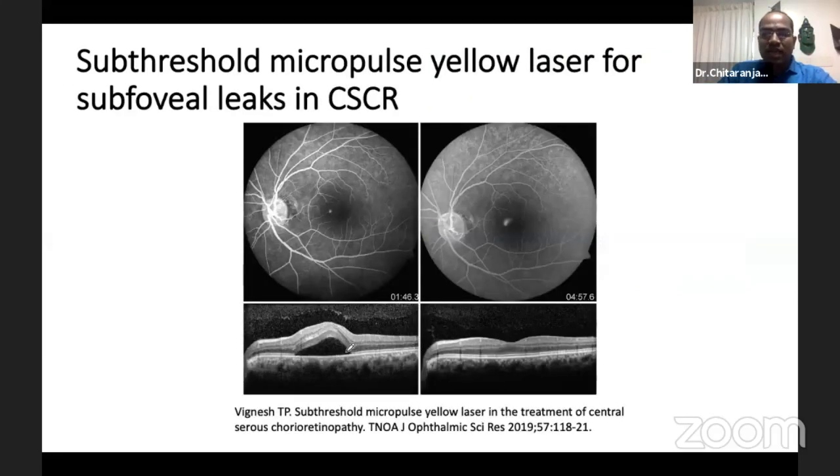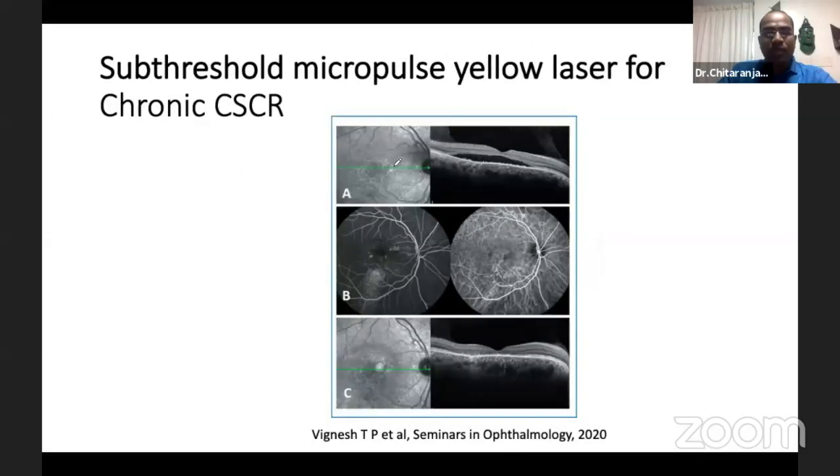Here you can see some of the clinical examples. This is from TNOA journal. I have taken this photo, especially for the subfoveal leaks. So traditional focal lasers we can do for the lesions, for the leak if it is more than 375 micron from the center of the fovea. However, if it is subfoveal, subthreshold micropulse yellow laser is more preferable.